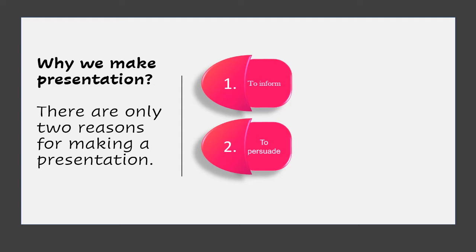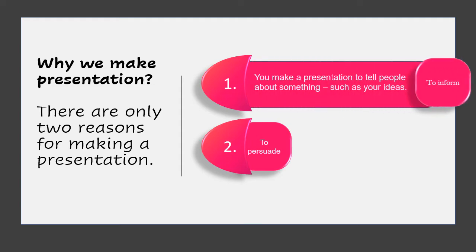To inform means you want to tell people about something or enhance their knowledge on something, such as presenting your ideas or sharing awareness among your audience. Generally, teachers, motivators, leaders, they need to inform their audience about a certain topic.